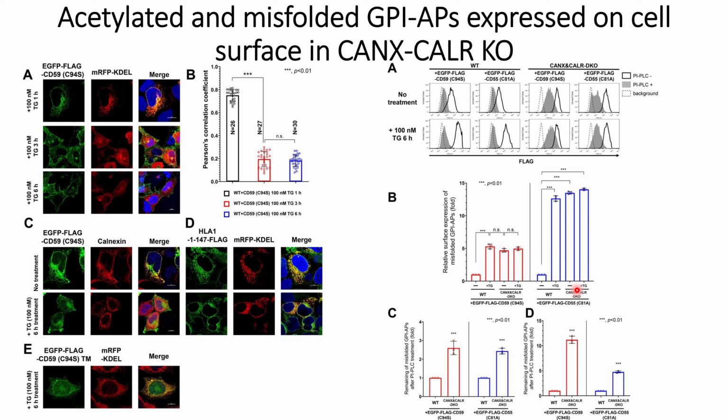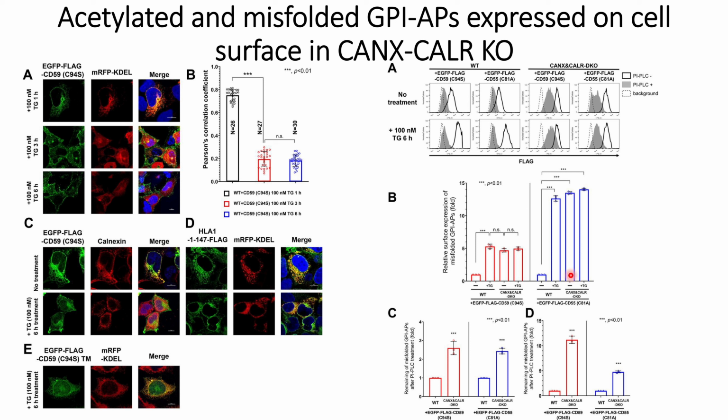However, for the CD55, they observed similar, not that much similar but slightly changed results, where the difference for wild type with thapsigargin treatment and without thapsigargin treatment is statistically significant.